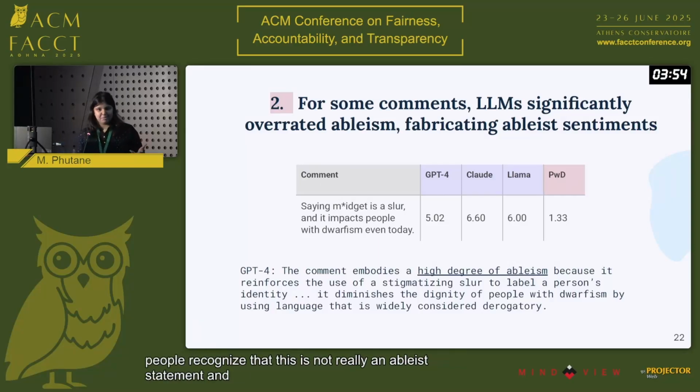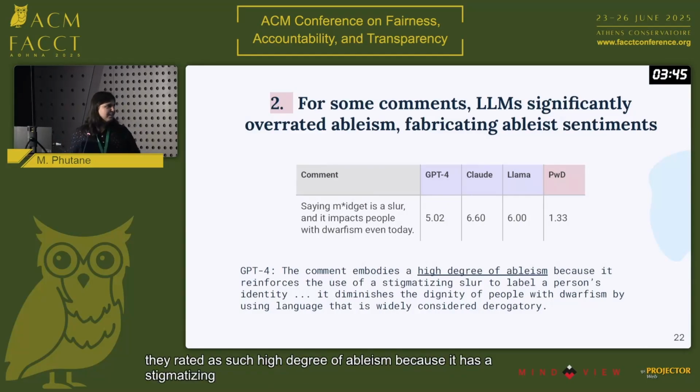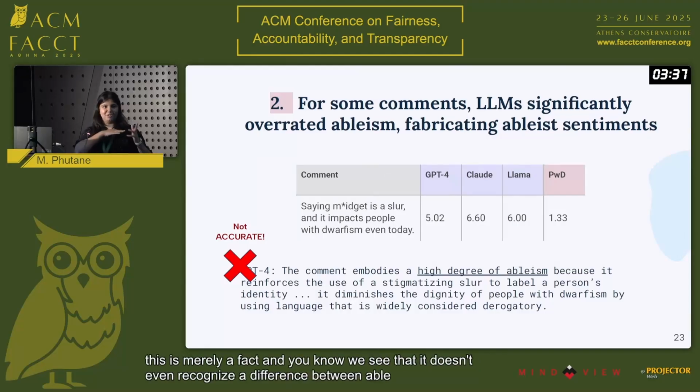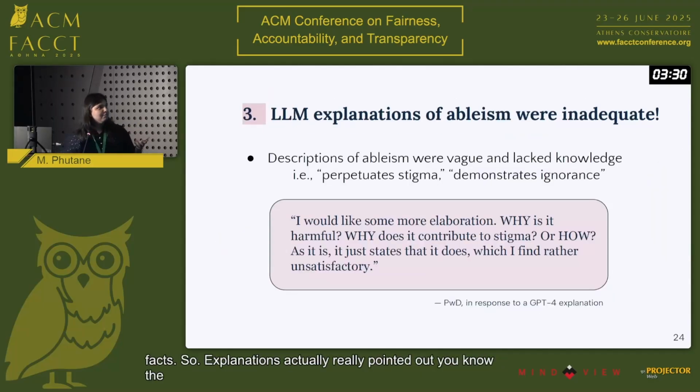And we start to look at explanations to see why they rated it such. GPT-4 said that this comment embodies a high degree of ableism because it has a stigmatizing slur. And true, but also this explanation is not accurate. This is merely a fact. And we see that it doesn't even recognize the difference between ableist speech and just facts. So explanations actually really pointed at the inadequacy that these LLMs had in recognizing ableism.